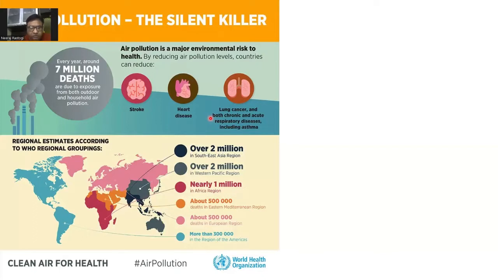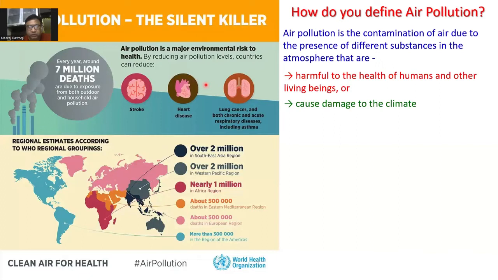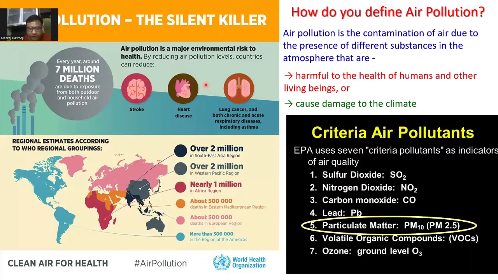Then the question comes, how do you define air pollution? What do you mean by air pollution? Air pollution is the contamination of air due to the presence of different substances in the atmosphere that are harmful to the health of humans and other living beings, or that cause damage to the climate. That is what we call air pollutants.